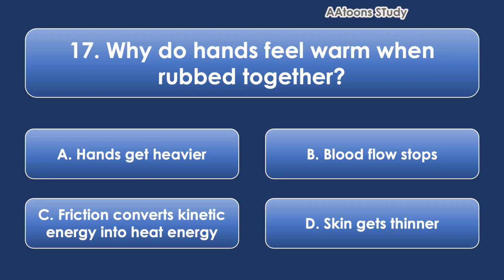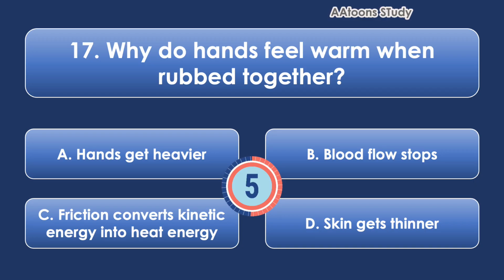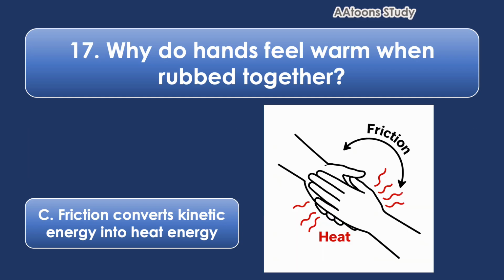Why do hands feel warm when rubbed together? Friction converts kinetic energy into heat energy. When you rub your hands together, they feel warm because of friction. Friction is the force that happens when two surfaces slide against each other. As your hands rub, your movement energy, kinetic energy, changes into heat energy, which makes your hands warm.